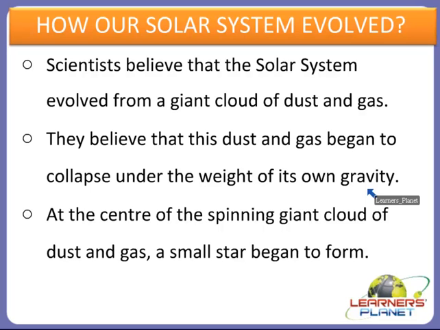So under the influence of gravity, the solar system evolved from a giant cloud which collapsed under the weight of its gravity, right? And as you know, at the center of the spinning giant cloud of dust and gas, a small star began to form. So this is a very interesting way to form. This was the very interesting evolution which took place in the solar system, right? This is how the creation of our solar system took place.